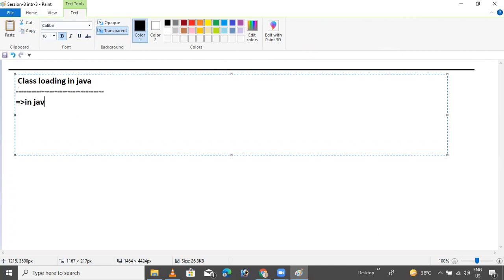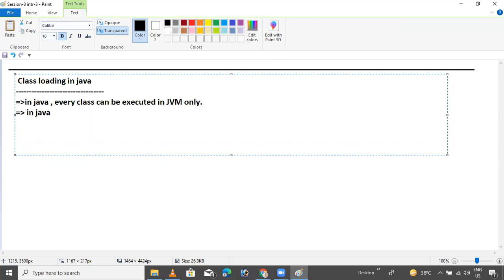Now in Java, every class can be executed in the JVM only. This is the first point. The second point: if you learned core Java properly, you would be aware of it.